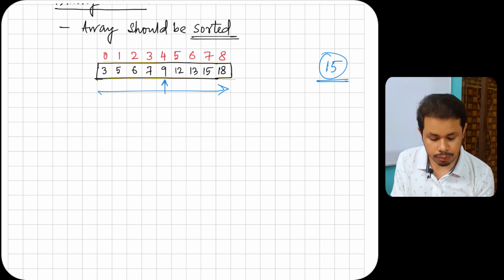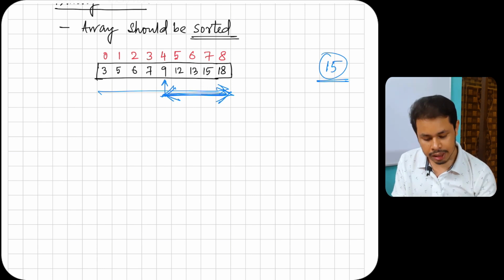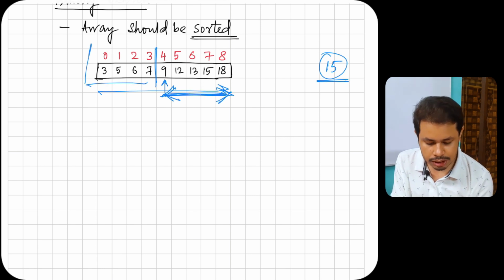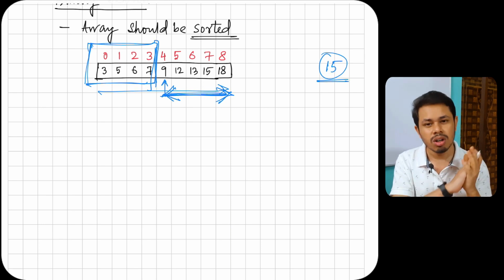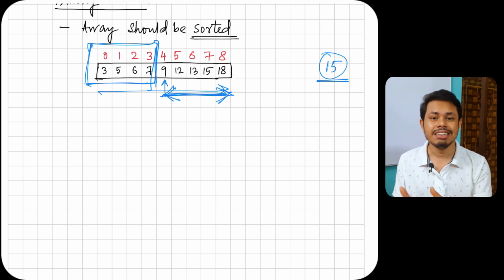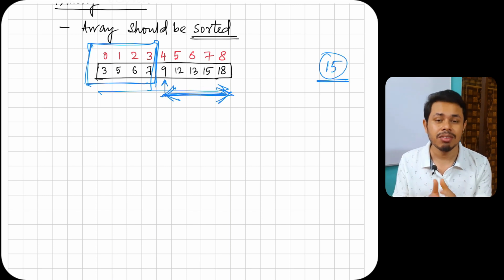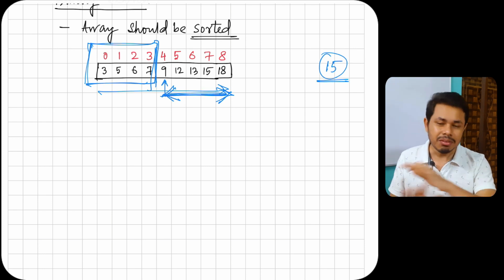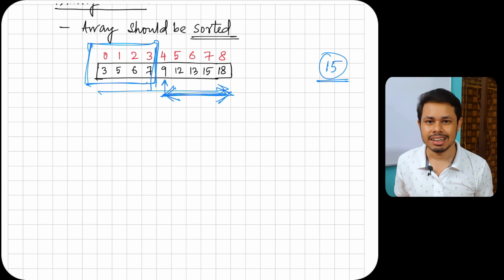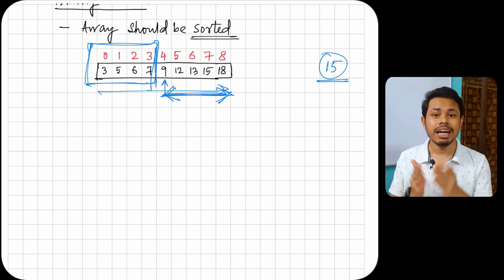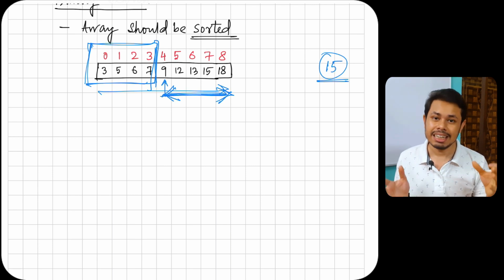So we'll move our search to these positions only, from here to here. We'll not look on the left hand side. All these left hand elements we can exclude from our searching domain. So our problem is divided by 2. We have divided the problem into 2 equal parts, and we won't check whatever elements are present on the left hand side. So this is the beauty of a divide and conquer strategy. If a particular condition is met, we can divide the problem into several parts. In this case, as it is binary search, we can divide our array into 2 equal parts.